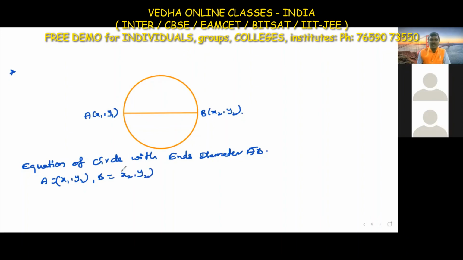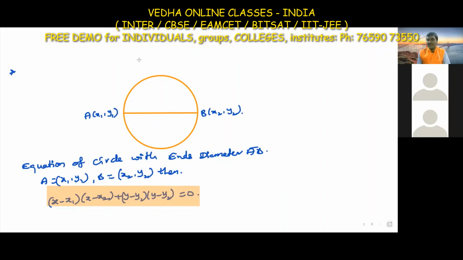Then the formula is (x minus x1) into (x minus x2) plus (y minus y1) into (y minus y2) equal to 0. This is also an equation of a circle. We use this formula when we know the ends of the diameter. Understood?